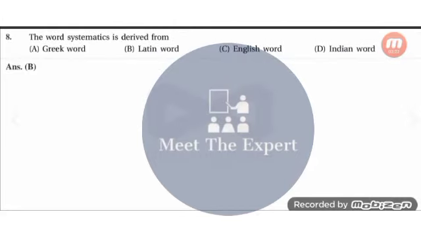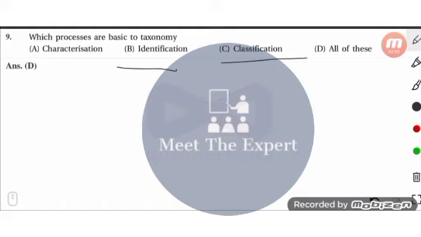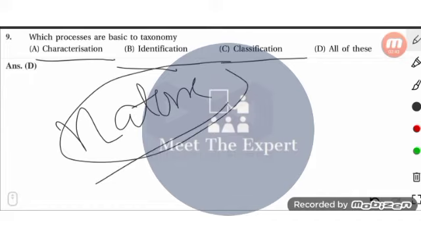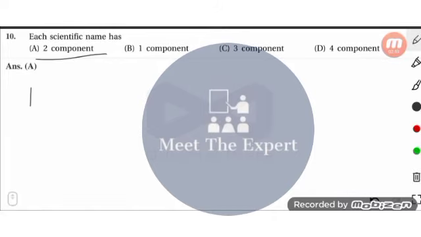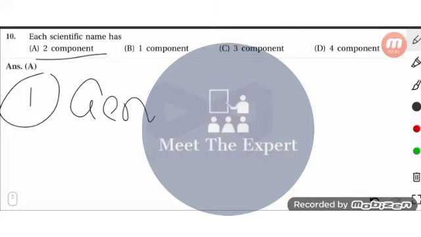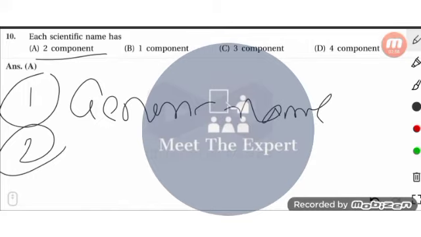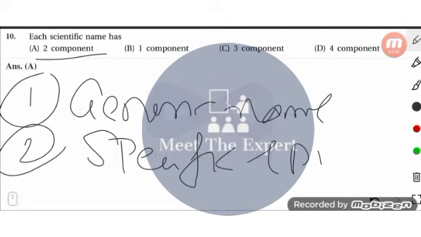It is given on page number 2 or 3, okay, kindly check it from the NCERT book. Next, the word systematic is derived from, of course, the Latin word. Next, which processes are basic to taxonomy? Of course, all of these: classification, identification, characterization. Also, if the option none is there in the exam paper, none will also be the answer. Now, each scientific name has two components. The first component is the generic name, or the genus, and the second component is the specific epithet, or the species.